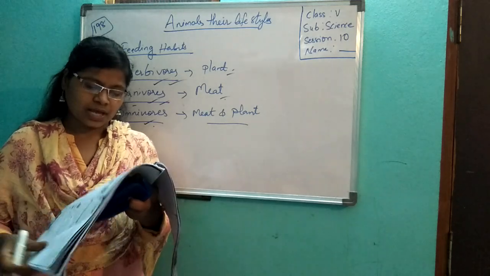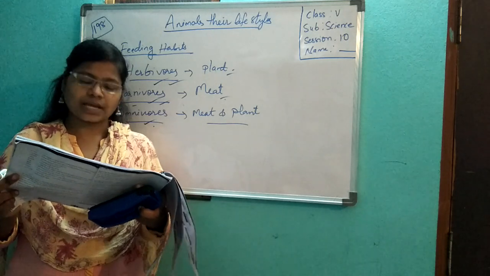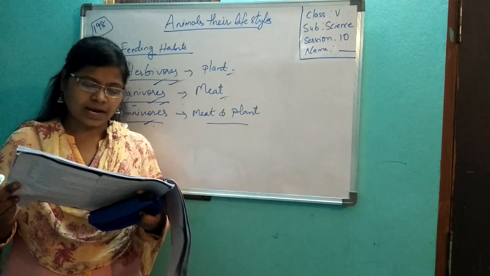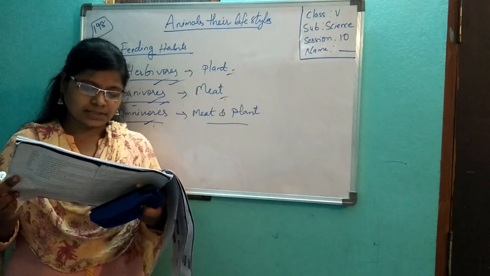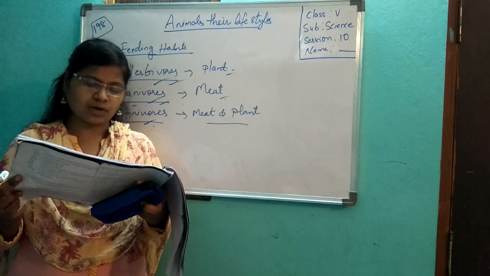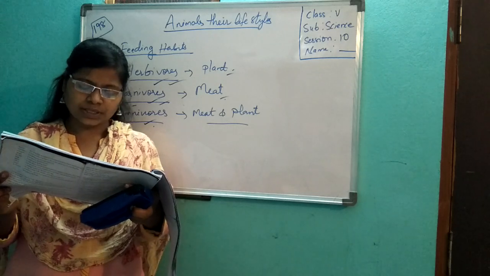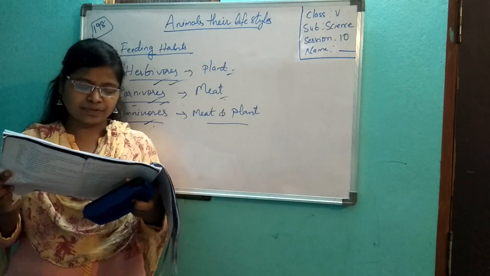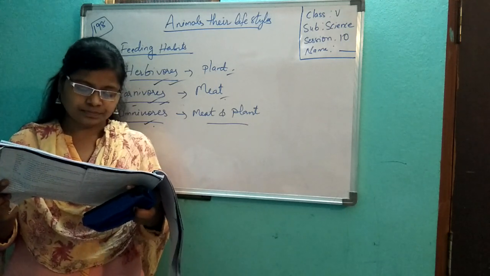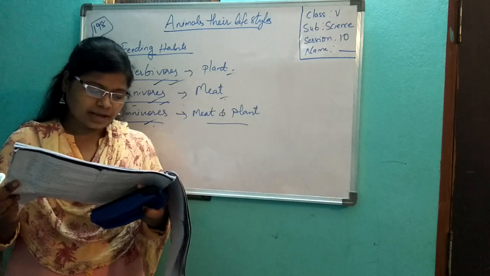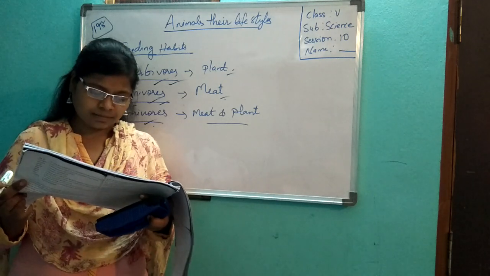First one, habitat: a place where an animal lives. Second one, blubber: thick layer of fat under the skin. Hibernation means winter sleep. Deserts: hot and dry places with little or no rainfall. Scales: thin overlapping plates that protect the skin of some animals. Amphibian: animals which live in and around water. Shell: hard, rigid, outer skeleton on the body of an animal.